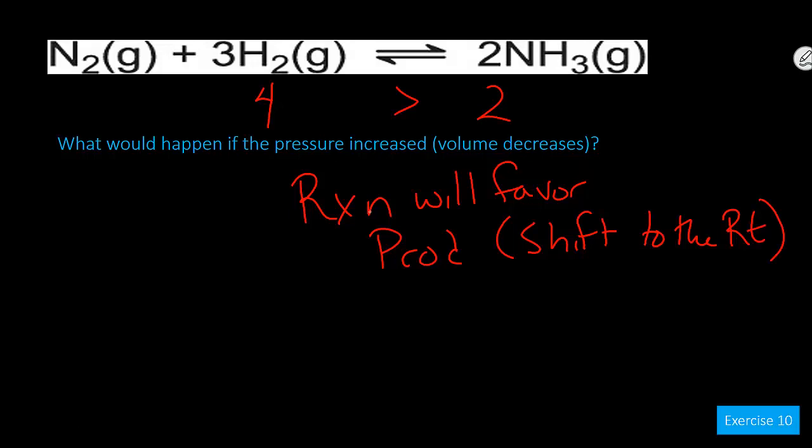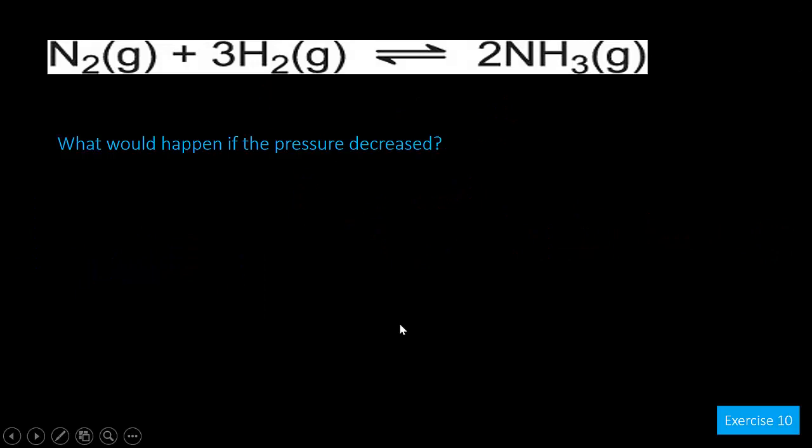This is the time that you have to think about it and then write your analogy or draw your table based off what you thought. All right, since it favors the right, I'm going to draw my table so that the ball rolls to the right. So in order to figure out what happens, the concentration of my reactants decreases while the concentration of my products increases. If pressure decreases, that means volume increases.